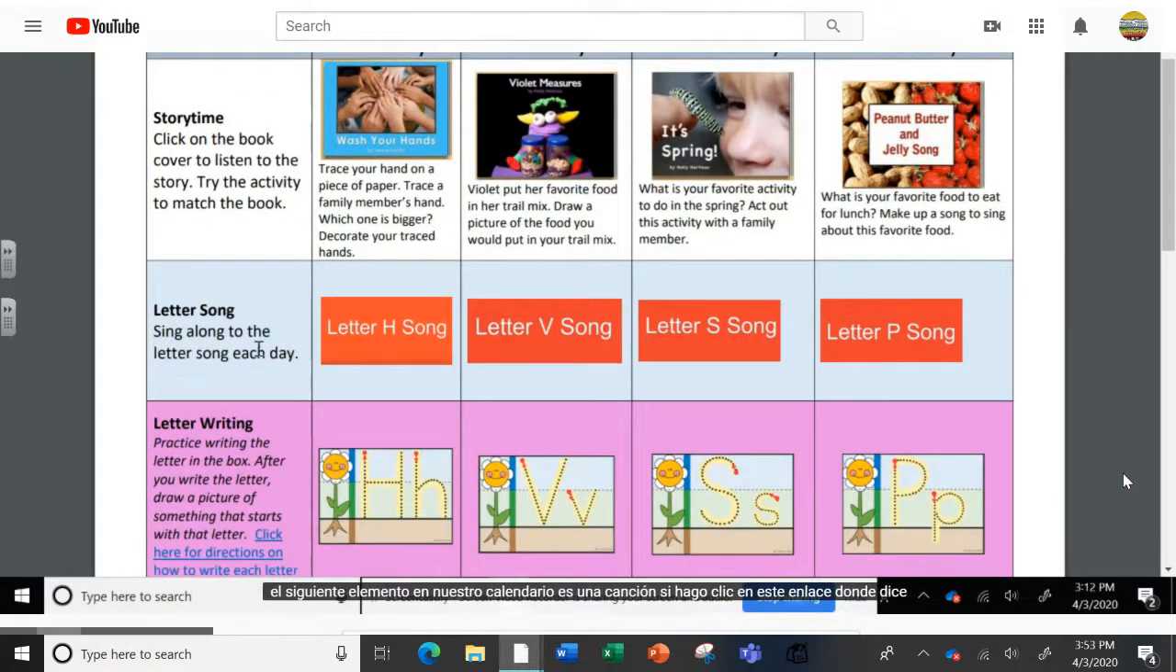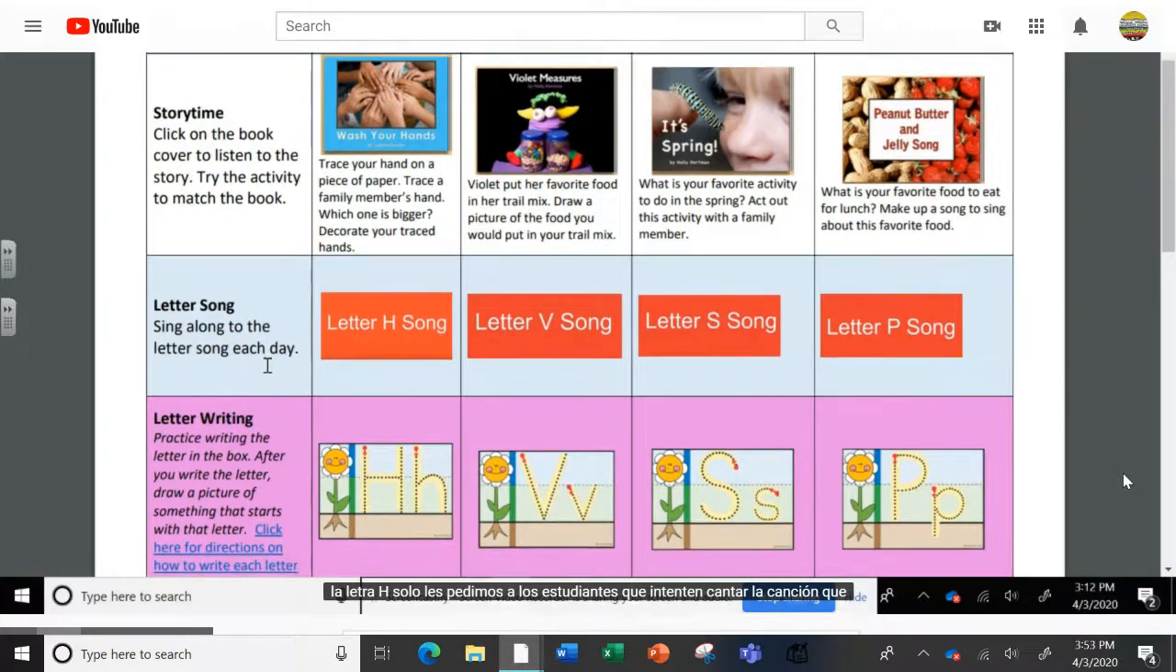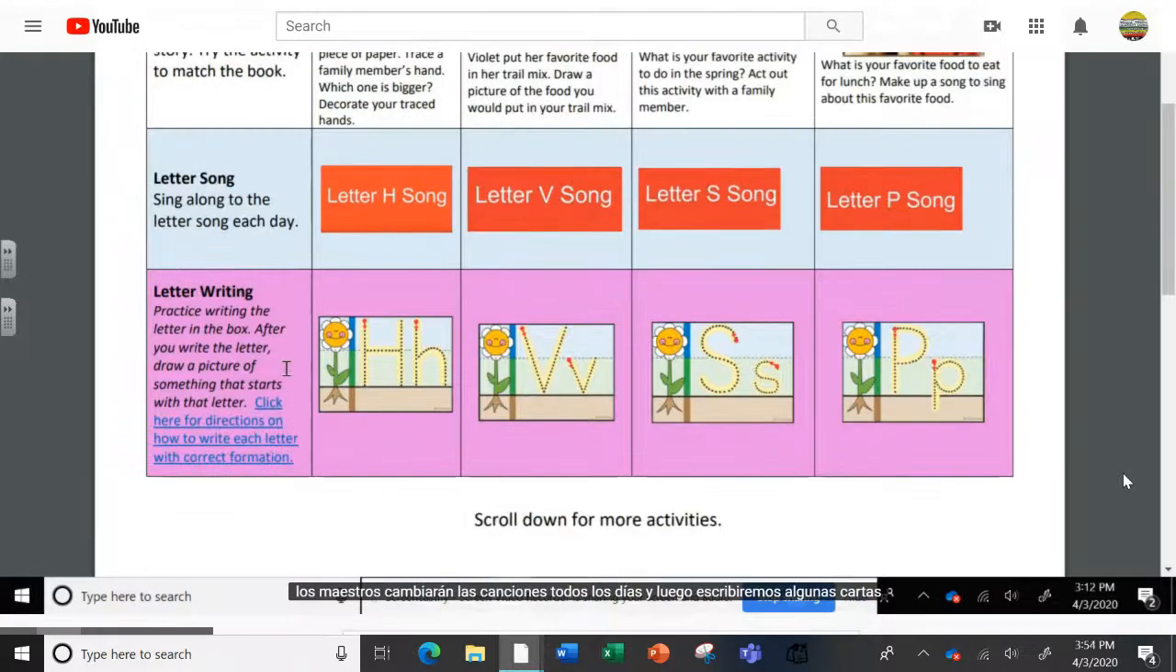As I scroll down, the next item on our calendar is a song. If I click on this link where it says letter H song, I'll be brought to a YouTube page with a song connected to the letter H. We're just asking students to try to sing along to the song. Your teachers will change the songs daily. Then we have some letter writing practice.